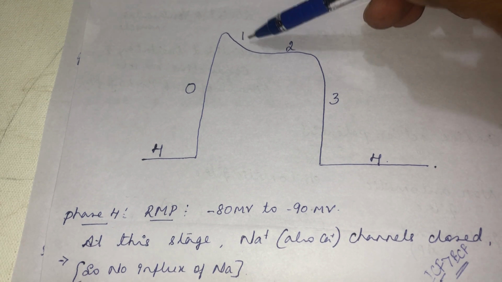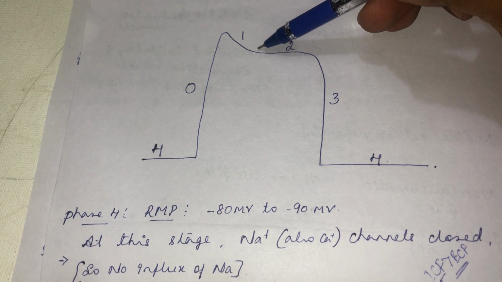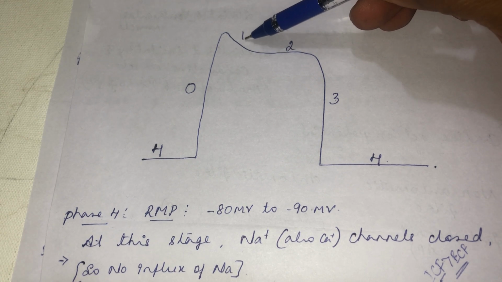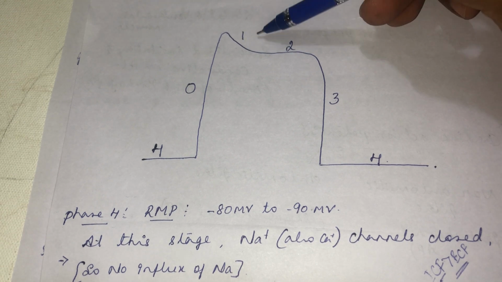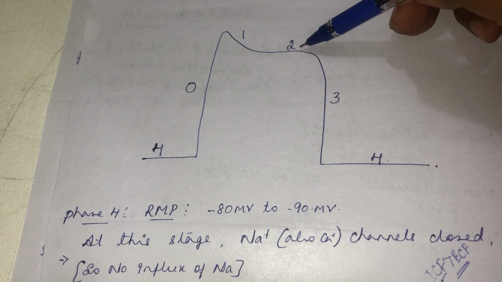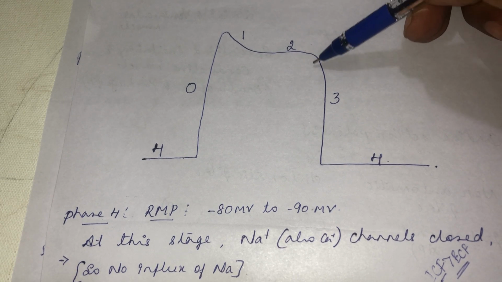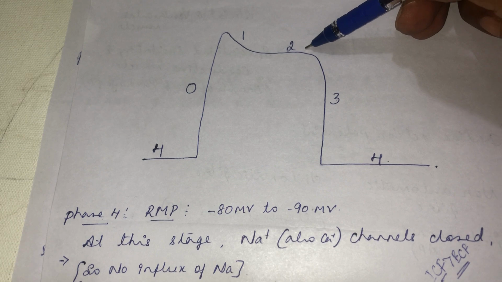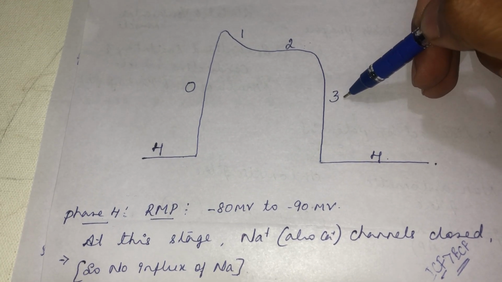We call it phase 1. Since the calcium channels are slow to open, they start opening at the end of phase 1. Once the calcium channel opens, the potassium channel closes, and there is an influx of calcium for up to 200 milliseconds. Once the 200 milliseconds have elapsed, the potassium channel reopens and the calcium channel closes. So complete repolarization ensues. We call it phase 3.